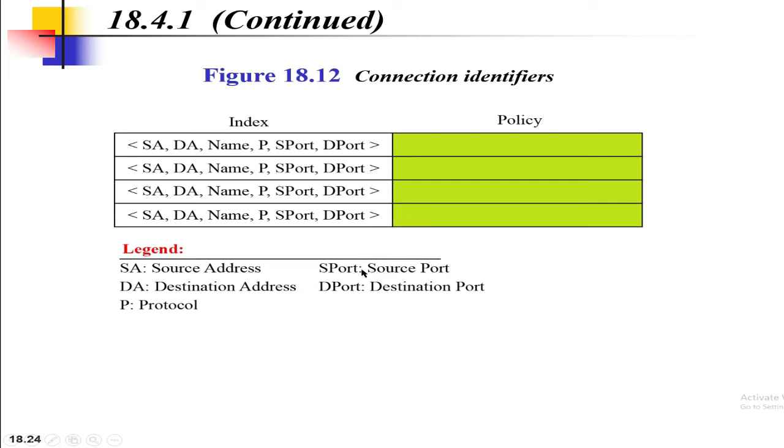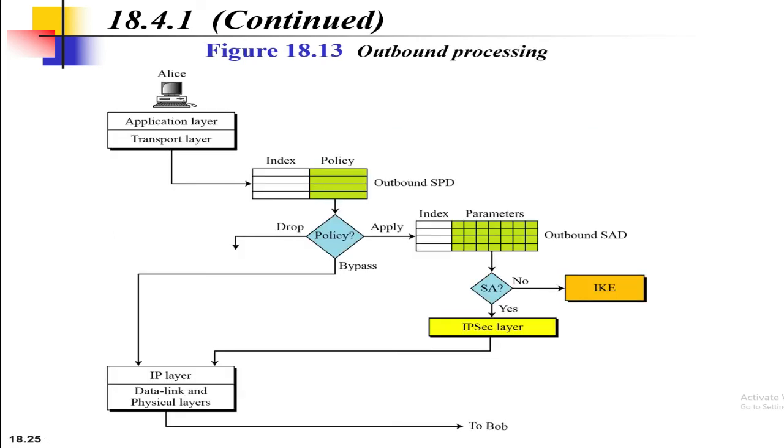When a packet is to be sent out, the outbound security policy database is consulted. As you can see from the diagram, if Alice wants to communicate with Bob, Alice should have a security policy database, the outbound security policy database. If the policy is discarded, that means the packet defined by the index cannot be sent, and it is dropped. And if the policy is bypassed, this means there is no policy for the packet with this policy index.